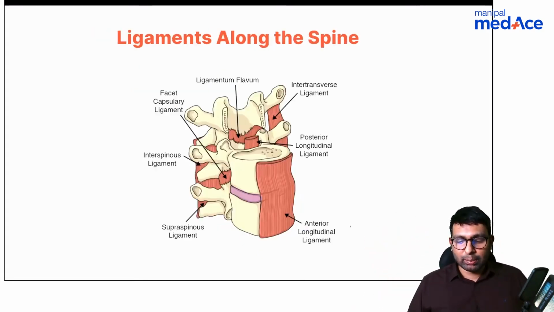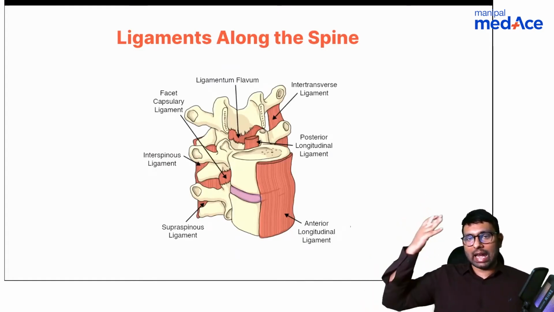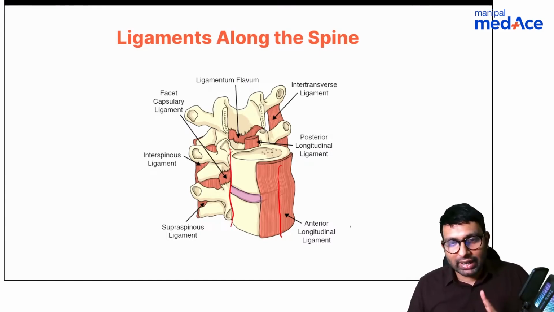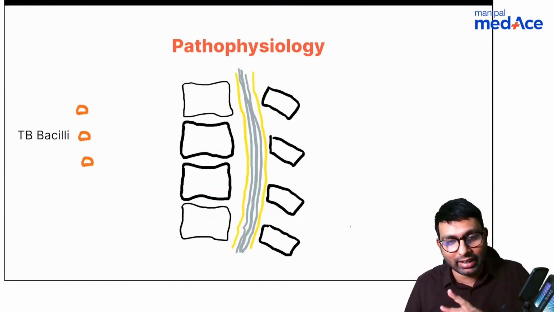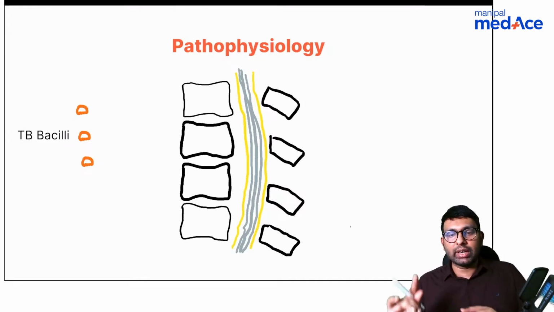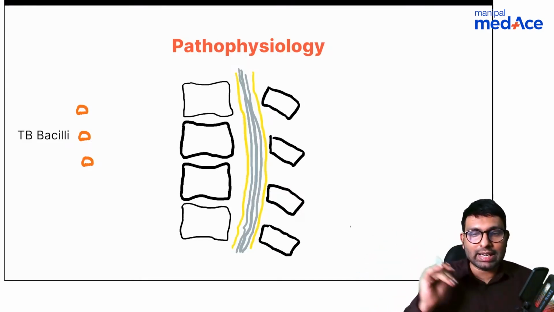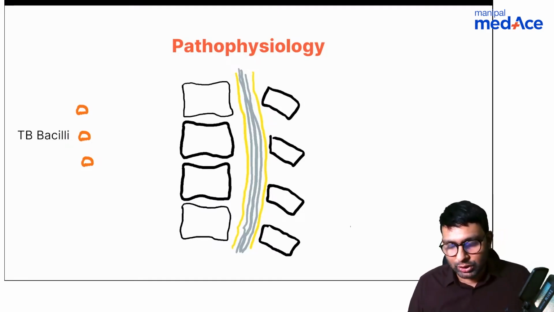Now let's look at the ligaments. Ligaments usually are spread anteriorly and posteriorly. Anteriorly you have the anterior longitudinal ligament, and posterior to the vertebrae you have the posterior longitudinal ligament. Now the spread in TB: we know that extrapulmonary TB, that is spine TB, is always secondary. It occurs after a primary TB in the lung or any other site. Through there, this TB bacillus is going to come into the spine and cause TB of the spine. So how can it enter?